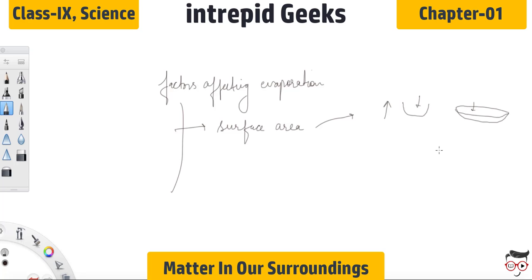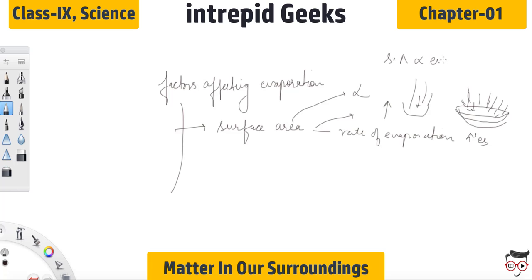So if you have taken hot liquid, it gets cooled faster in a larger bowl or plate. Why? Because the rate of evaporation increases. So surface area is directly proportional to evaporation.